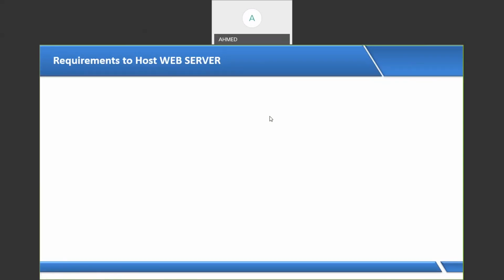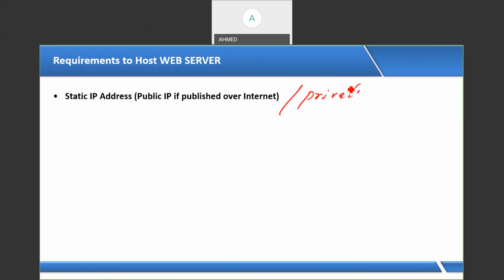Now when you're hosting the website over the internet, we have some requirements. For example, I want to show you today how to create the HTTP site, how to make a web server. If I'm making one system a web server, I require one machine. In this machine, we require a static IP. If I'm hosting the website over the internet, we require a public IP. In case I'm hosting the website within the LAN, within the organization, we need a private IP address.